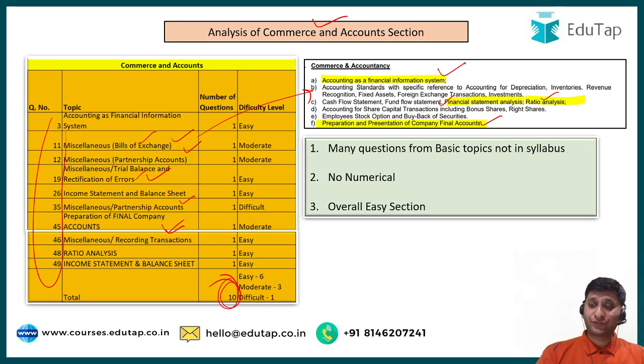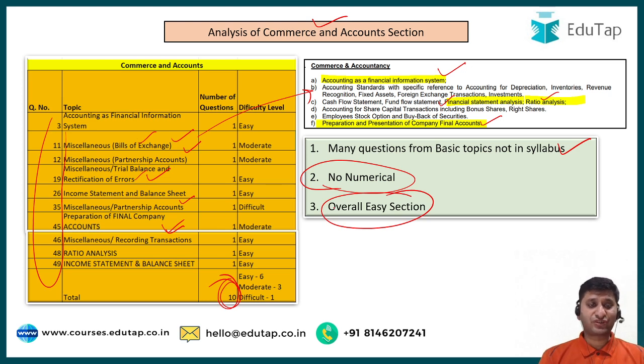Right. So this is done. Then there was no numerical from commerce and accounts. There was only one numerical, as I told you, from costing. Overall, if one would have prepared for these topics like bills of exchange, rectification of errors, recording transactions, though they were not in syllabus, this would have been a really cracker of a section. Very good scoring opportunities here, right? There were almost 6 easy, 3 moderate and 1 difficult out of 10. So that is about commerce and accounts section.